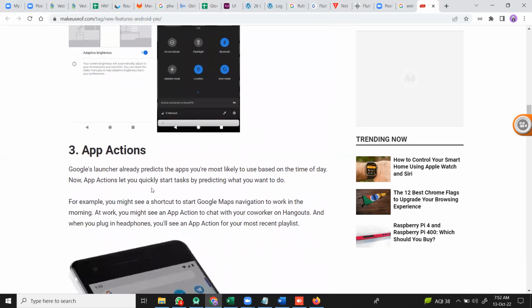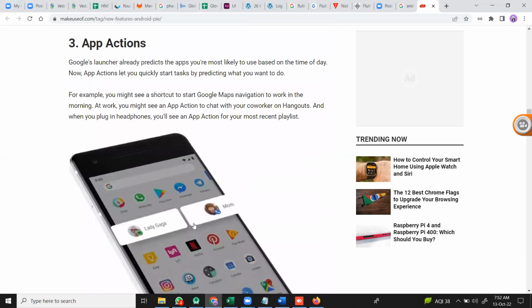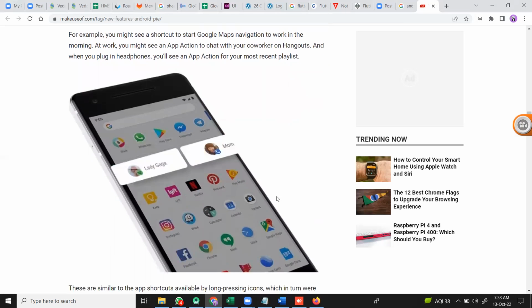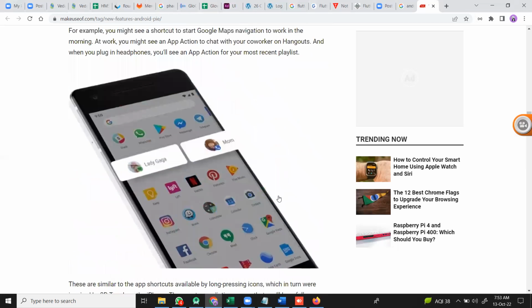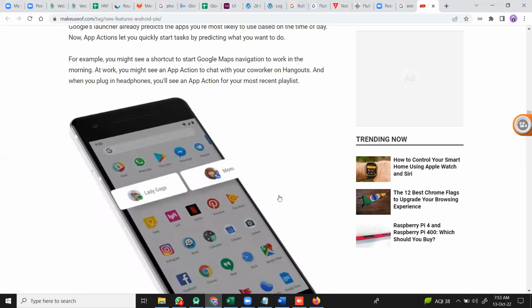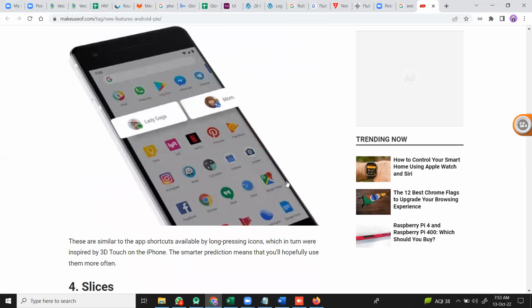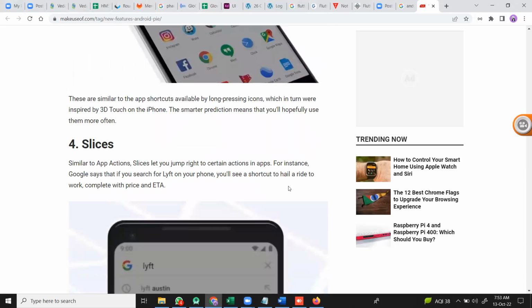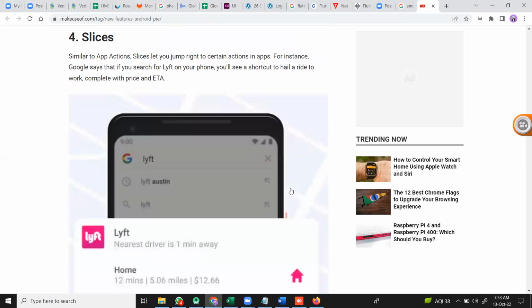And after that, app actions. From the app we can perform actions. Like if I open this here, I can do multiple things. I am able to install, go to other navigations, remove, or see some other actions. From an app long click, we can see some features here. Next is slices. So what are slices? Like here, while I'm searching for one feature in the Google Store itself.